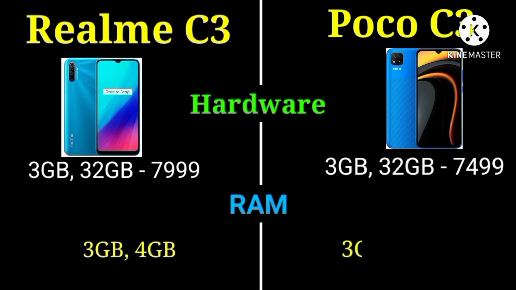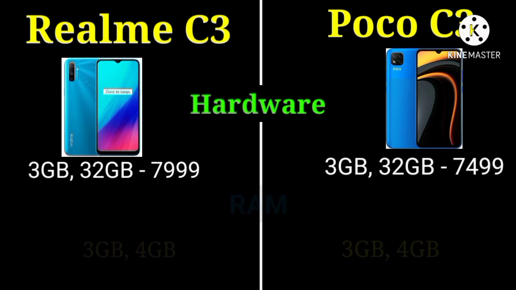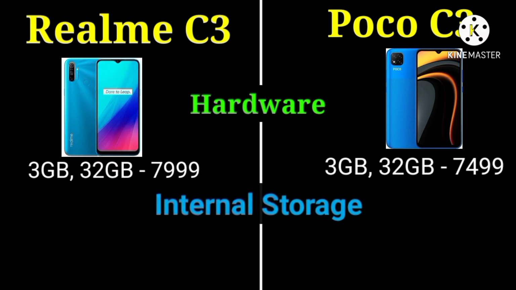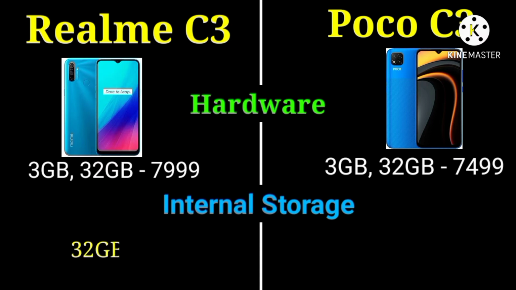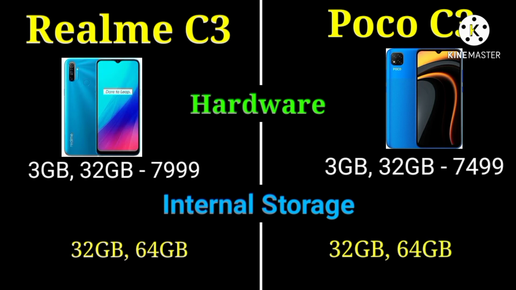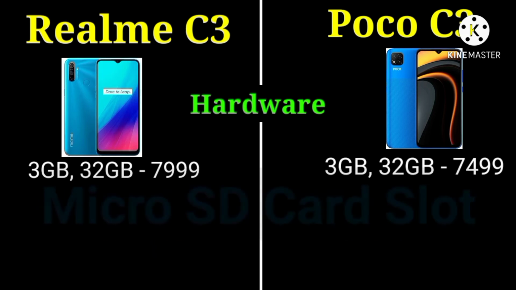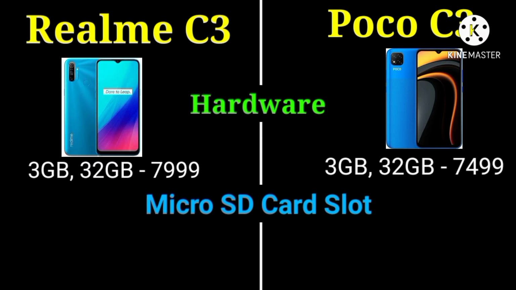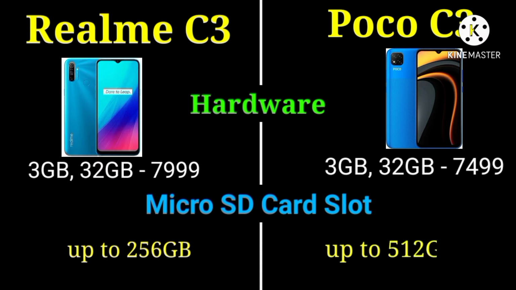The RAM of Poco C3 is 3GB and 4GB. The internal storage of Realme C3 has 32GB and 64GB. The internal storage of Poco C3 has 32GB and 64GB. The micro SD card slot of Realme C3 is up to 256GB expandable. The micro SD card slot of Poco C3 is up to 512GB.